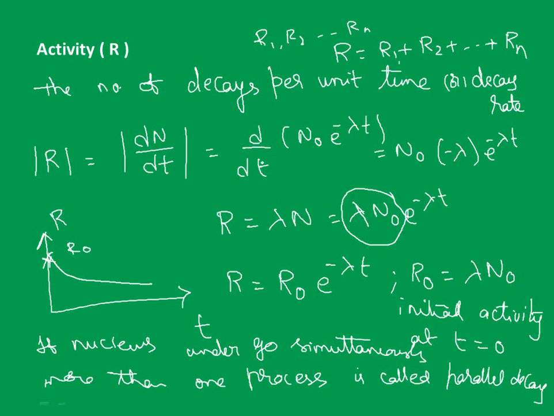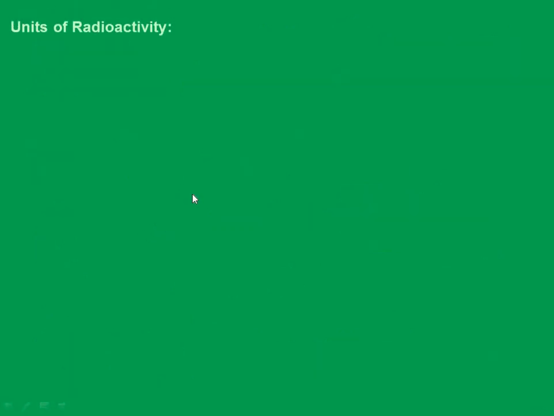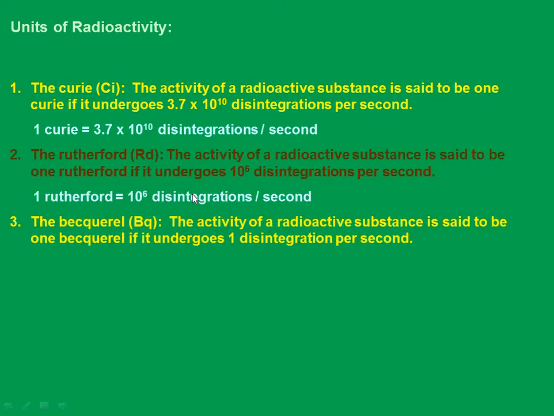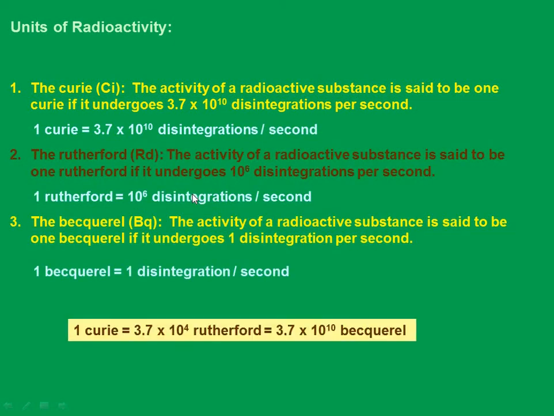So that was the theory regarding the activity. Now let's look at the units of radioactivity, a most important topic.